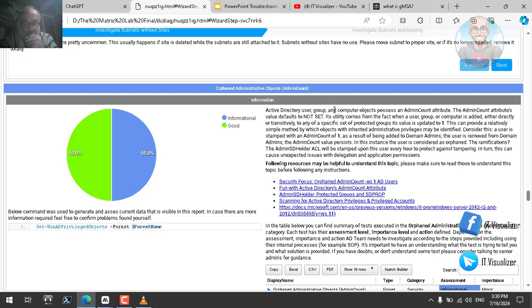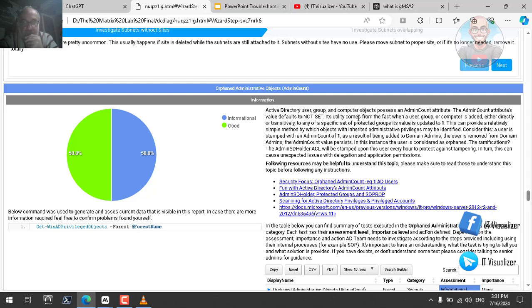Active Directory user, group and computer objects possess something called the admin count attribute. The admin count attribute value by default is not set. So every user, group and computer in Active Directory has something called admin count, and its value is not set, or let's say it is 0.